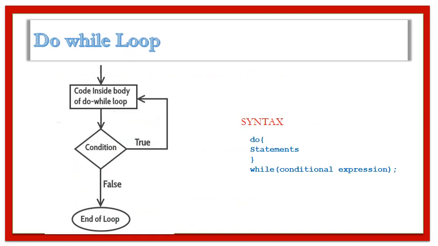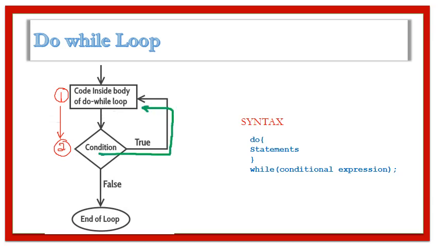Many a times we come across situations when we want to get something done first and then we want to decide whether or not to continue with repeating the statements of the loop. For such things we go for a do while loop. First we execute the body of the loop and then we check for the condition.